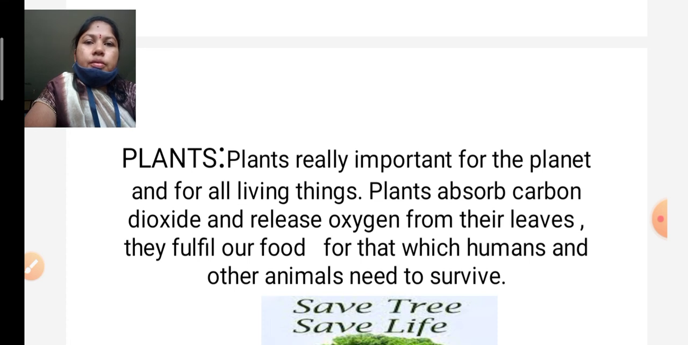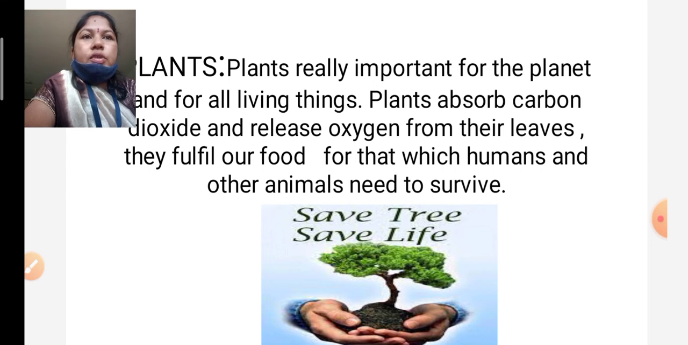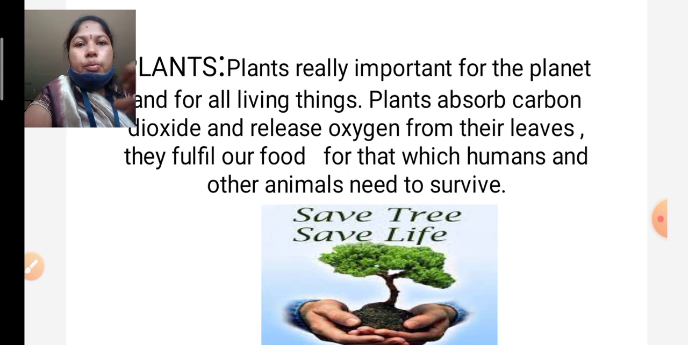So for that we have to know the main importance of the plants present in our surroundings. If there are no plants, there is no life, because plants release oxygen by absorbing carbon dioxide from the atmosphere. They absorb the high amount of carbon dioxide and release fresh oxygen into the atmosphere. That oxygen helps respiration in all living organisms.